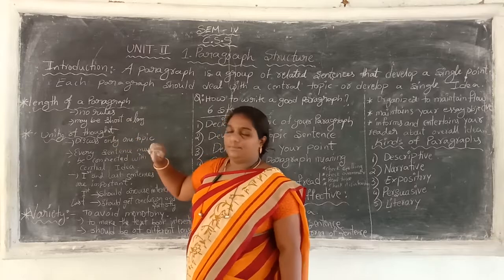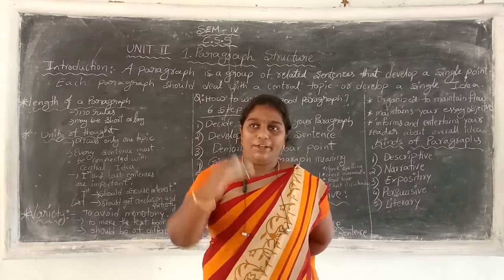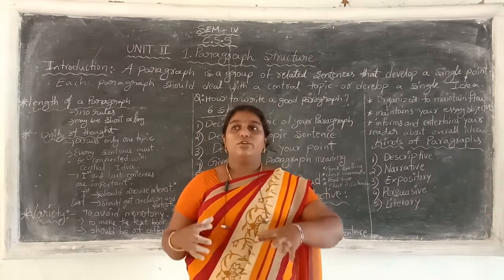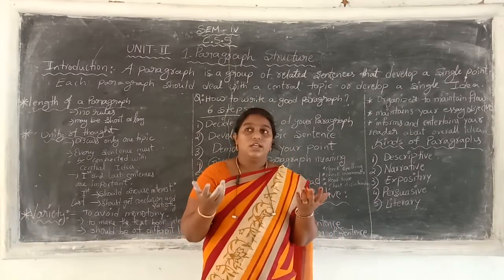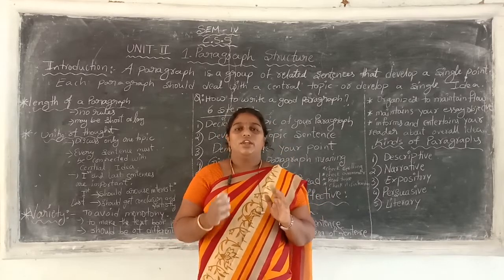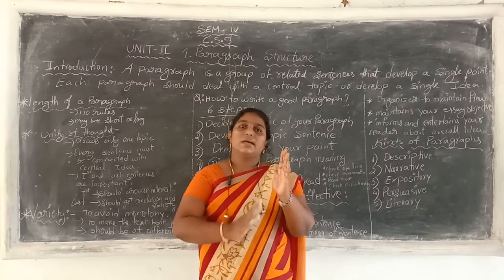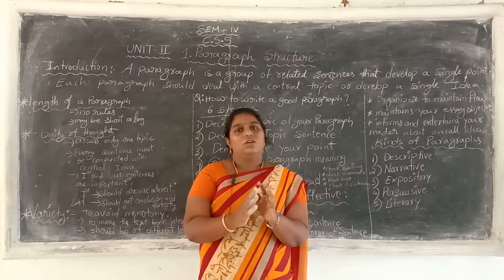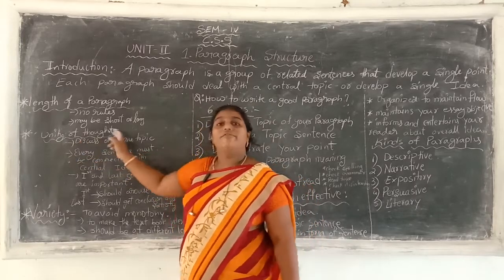Unity of thought. What is meant by unity of thought? We have to maintain a single point all over the paragraph. We have to give the information about the particular point. We have to give many examples about the particular point. We don't deviate from the main point. You have to give support to the main point only. All over the paragraph, you have to maintain the unity of thought.